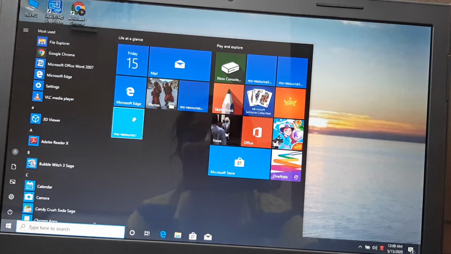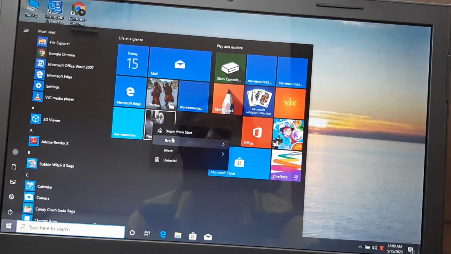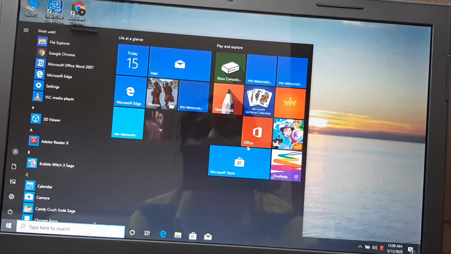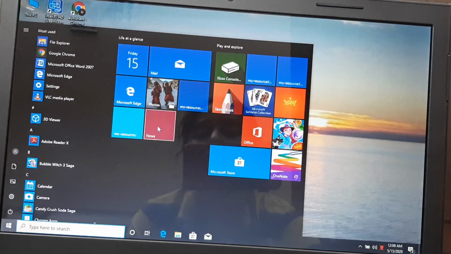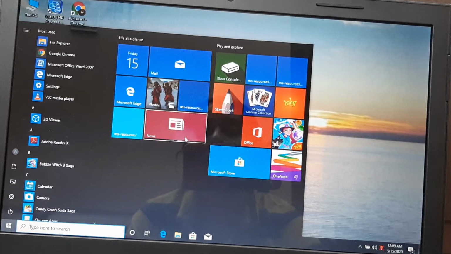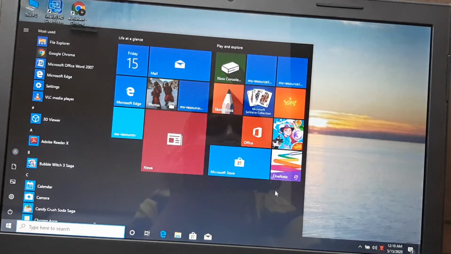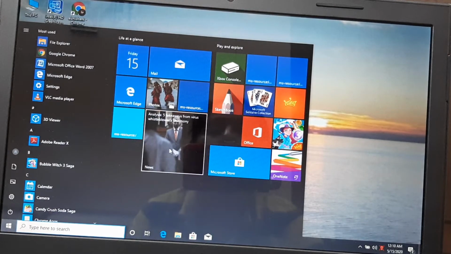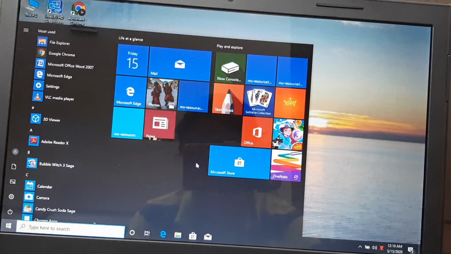And resizing the tile. If I want to resize this tile and make it smaller, it becomes smaller. If I want to change it to medium, it is medium. If I want to change it to wide, now it is wide. If I want to change it to large, now it is large. So you can resize them. By default, I keep it at medium.